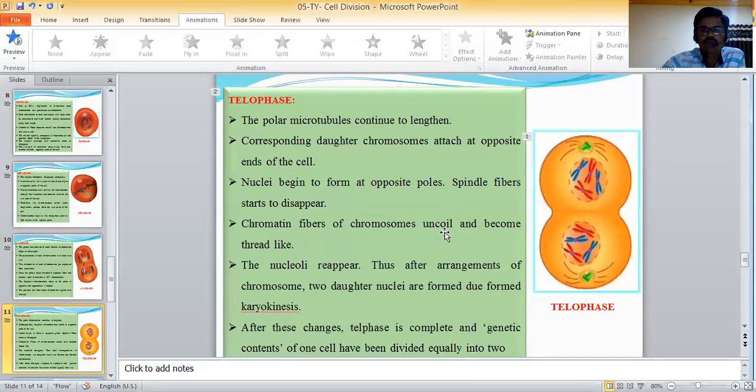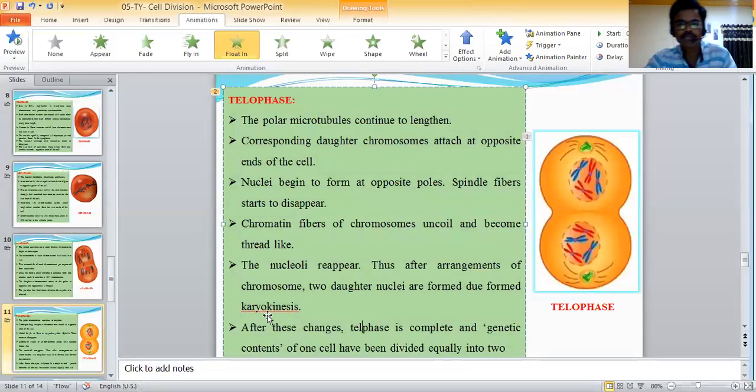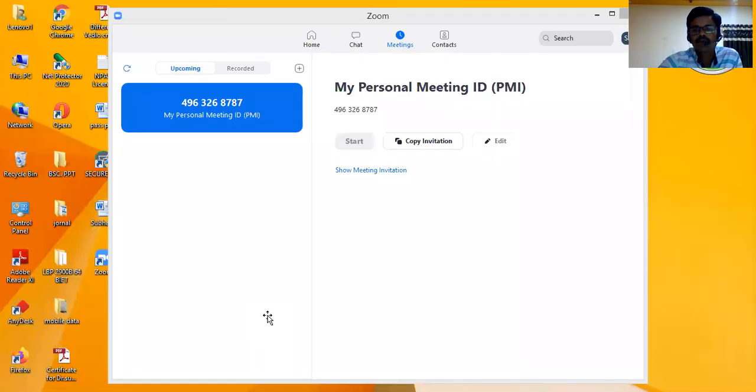Chromatin fibers: the chromosomes uncoil and become thread-like. Thus, after rearrangement of chromosomes, two daughter nuclei are formed. After these changes, telophase is complete, and the genetic content of one cell has been divided equally into two.